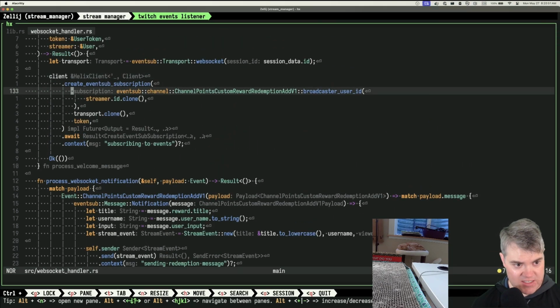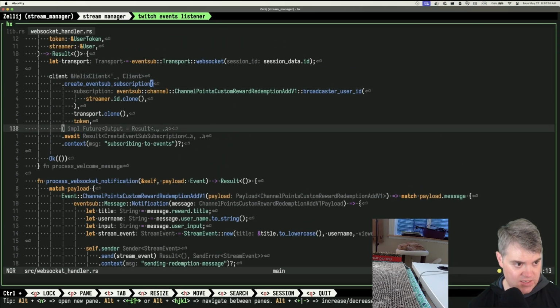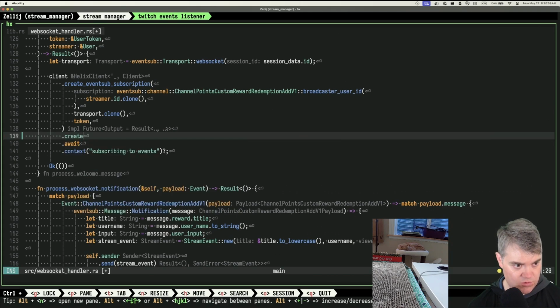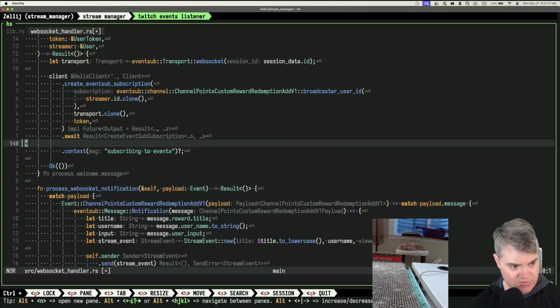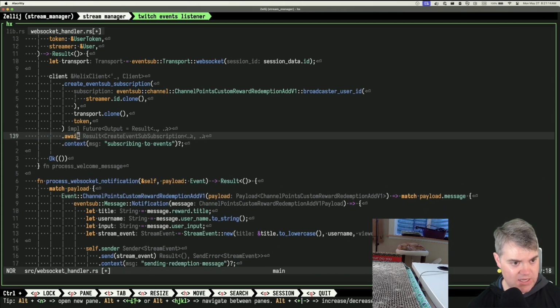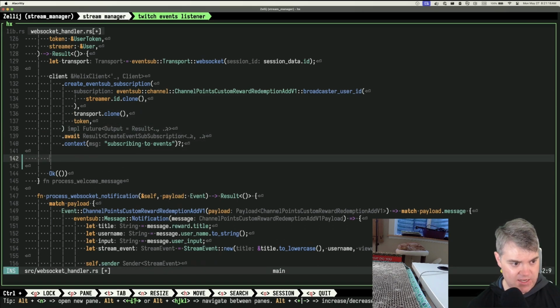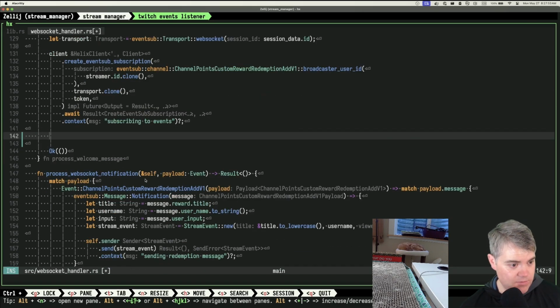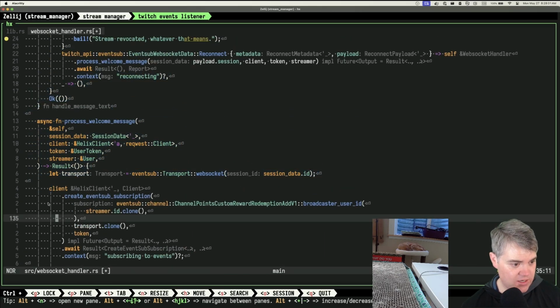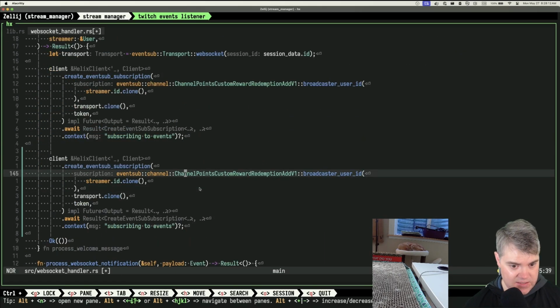Okay, create event subscription, do this. And so I think what I can do is do another create, no? Oh, after both of those? Or do I do this multiple times? I might do this multiple times where I then say something like, all right, so let's see, over here I can subscribe to events, right? So I could subscribe to these events, and I want to say that there was a different event.